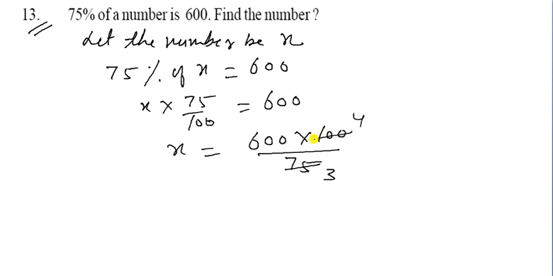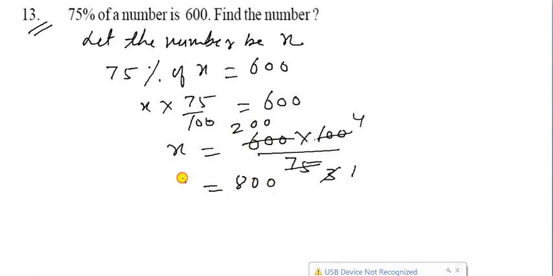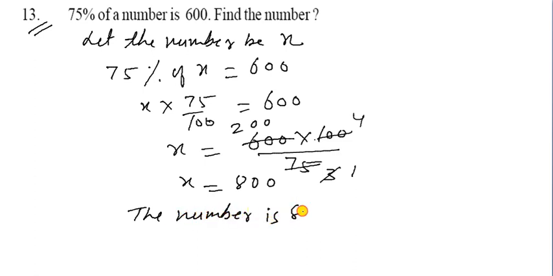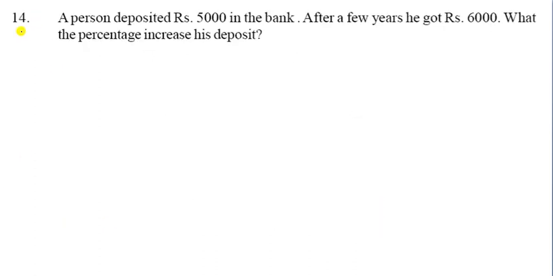So what will happen? Here x is 600 into 100 divided by 75. So 25 3 ja and 25 4 ja, and here is 3 1 ja 3, and here is 3 2 ja 6. So 2 4 ja 8, that is 800. So that means the number is 800. So that one is your answer.